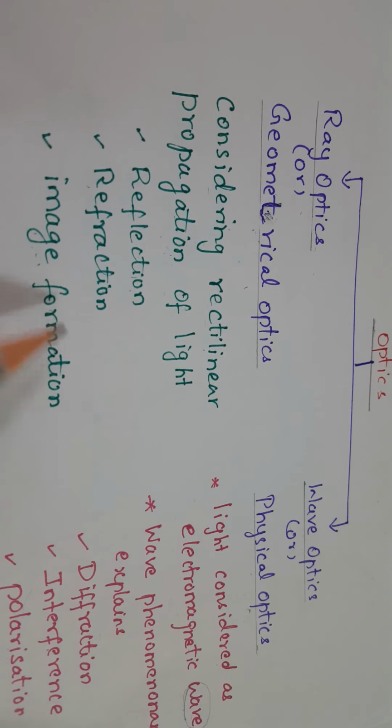When light encounters the mirror, the light will be bounced back into the same medium, which we call reflection of light. Okay, so this is the incident ray, this is the reflected ray, and now we will go to the laws of reflection, children.